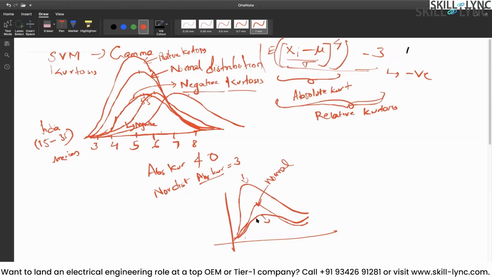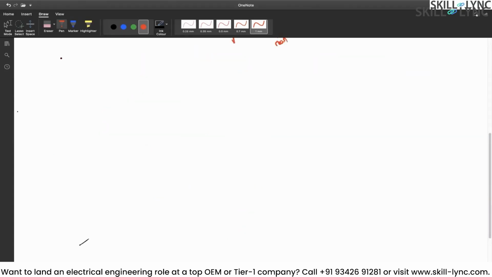What does that mean is, a lot of data will be in the vicinity of the mean in platykurtic. In leptokurtic, there will be very little data in the vicinity of the mean. Okay, making sense? Now if I'm not wrong, there were some more points which I wanted to discuss.